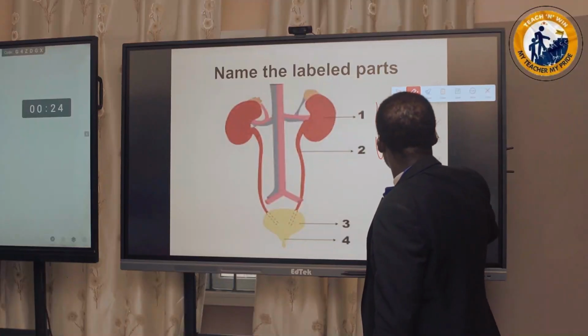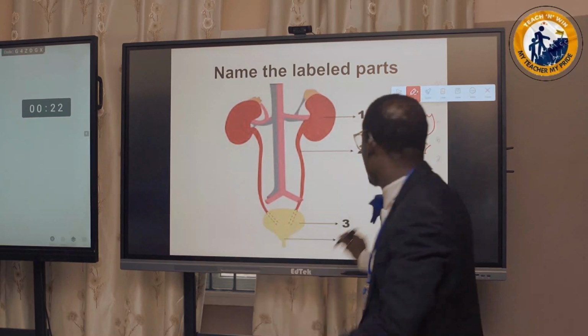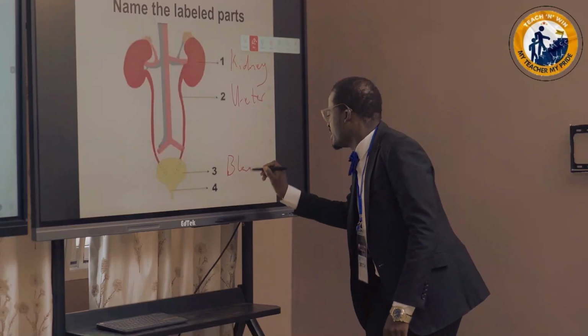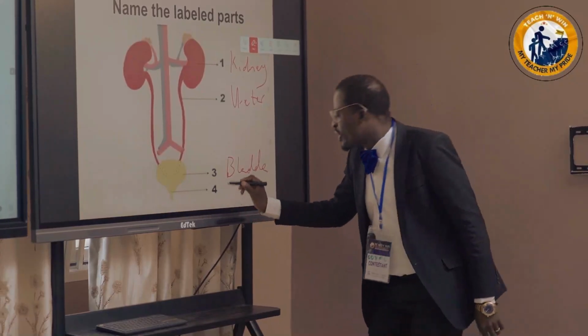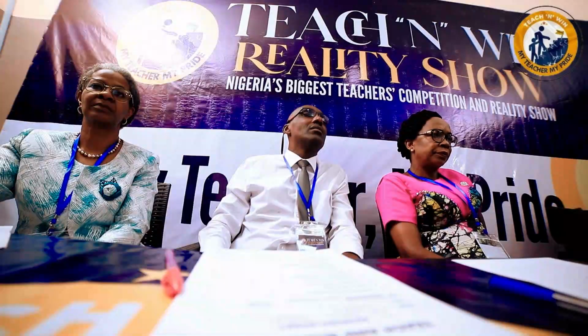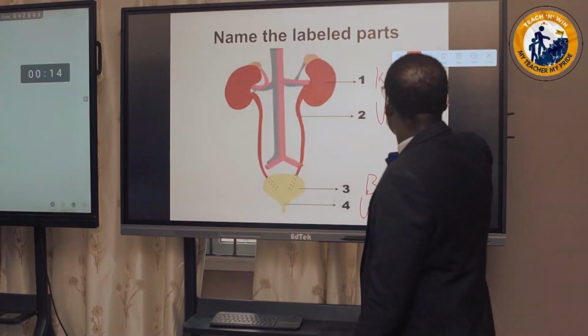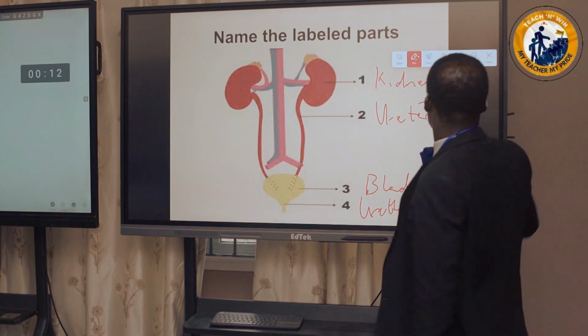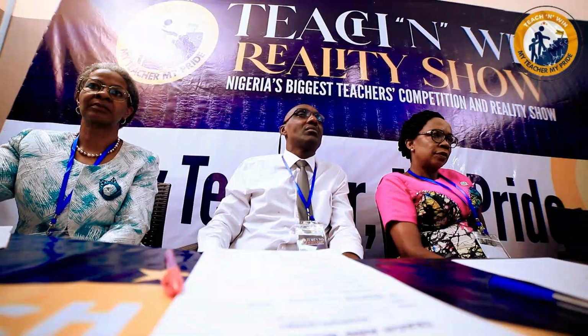What's this? Yes, the bladder. Thank you. And what is this? The urethra. Please take note of this: the urethra and the ureter are different, and they are spelled differently. Do you understand that? Okay, thank you very much.